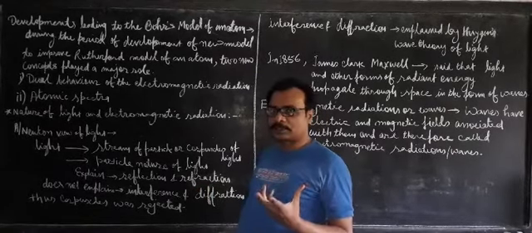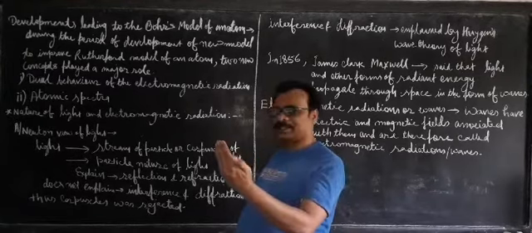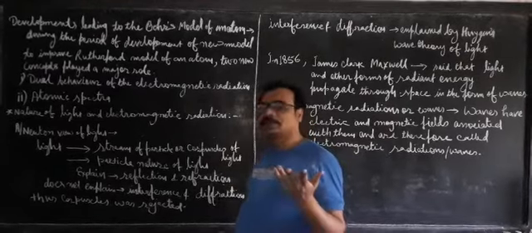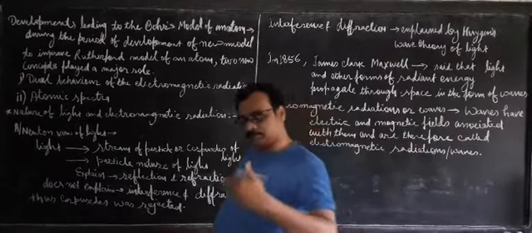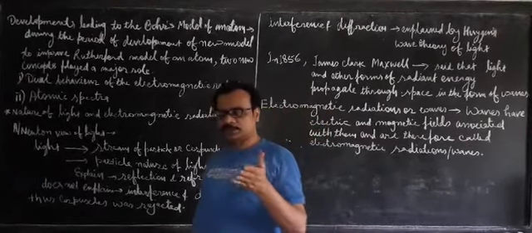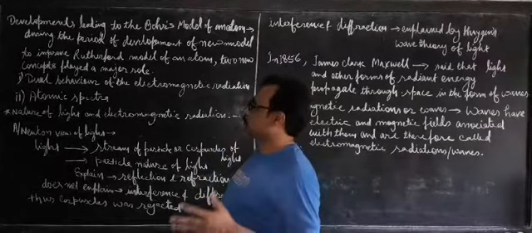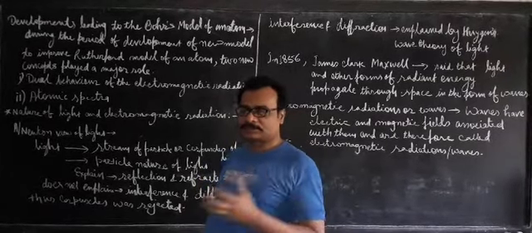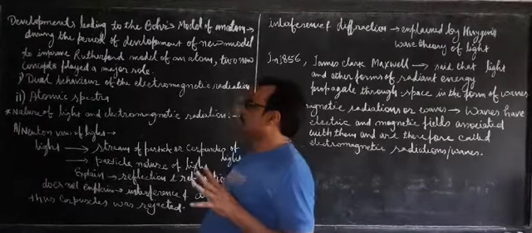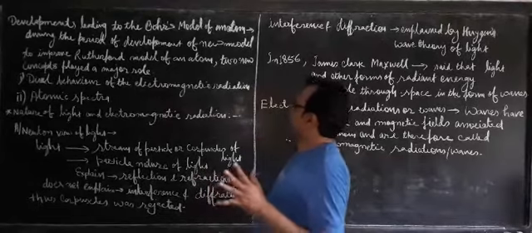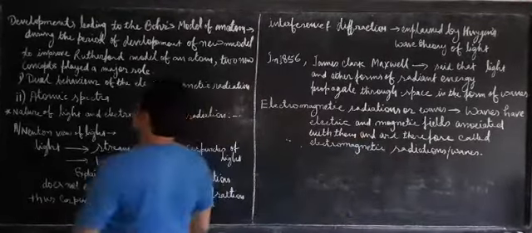Atomic models developed in a process. First the Thomson model came, then the Rutherford model, and after that Bohr's model came. A lot of other models also came in between, but they were not accepted. So in the process of development of different kinds of atomic models, these two facts came up. What are these two facts?